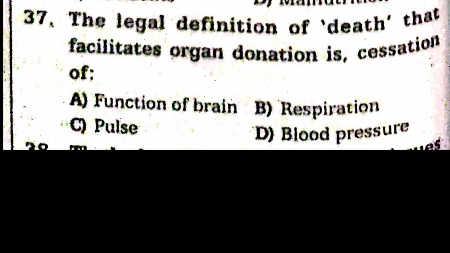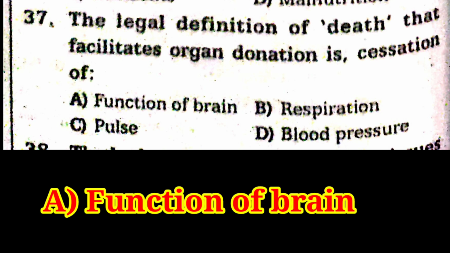Question number 37. The legal definition of death that facilitates organ donation is cessation of dash. Option A, function of brain. Option B, respiration. Option C, pulse. Option D, blood pressure. The answer is option A, function of brain.